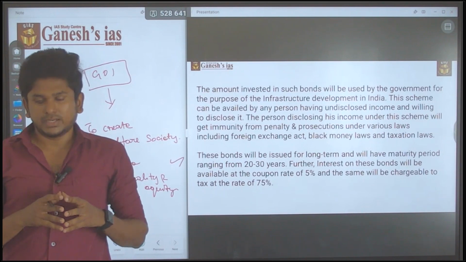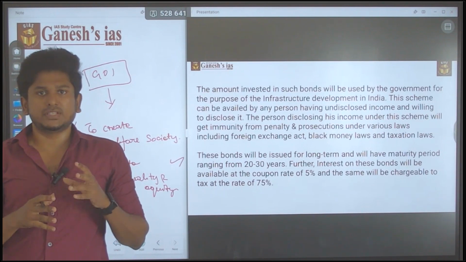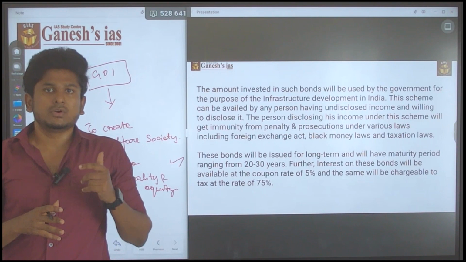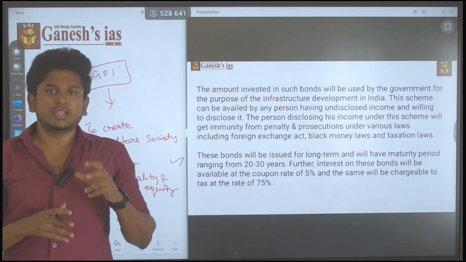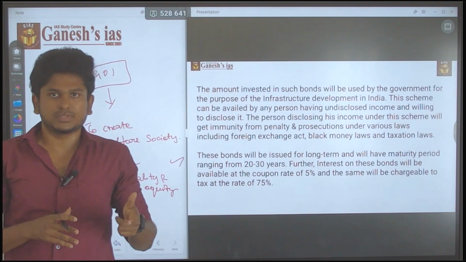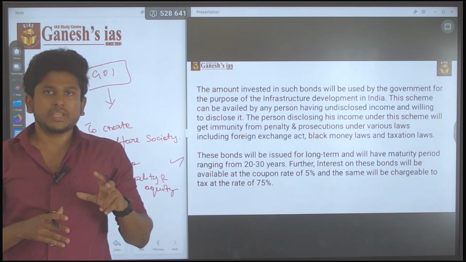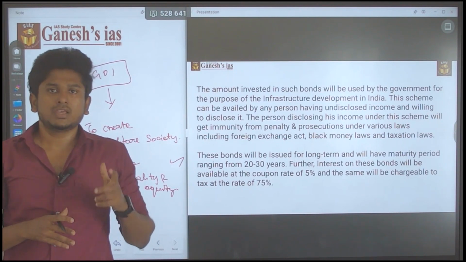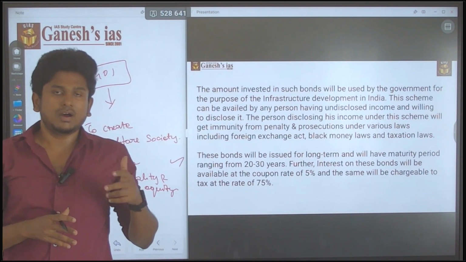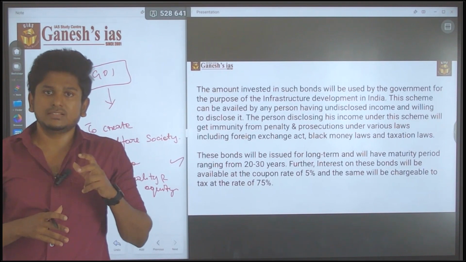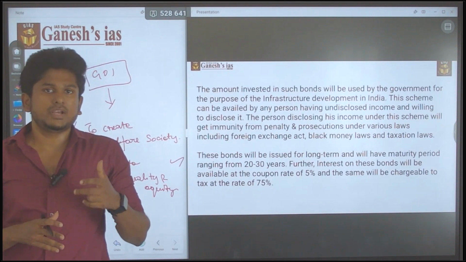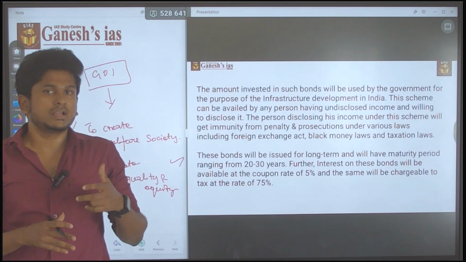But there is a possibility that when the government or the law enforcement agency comes to know, they will surely arrest that person. He won't escape from the law and order of the government of India. So in such a scenario, the government of India comes with a new move called the elephant bond.